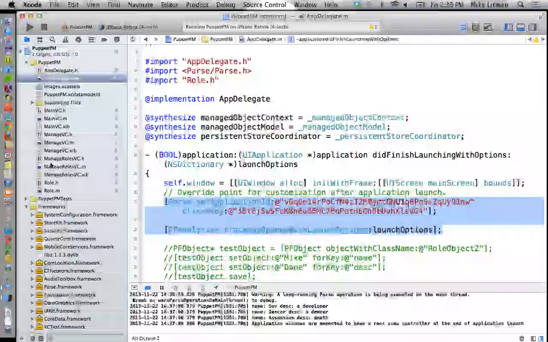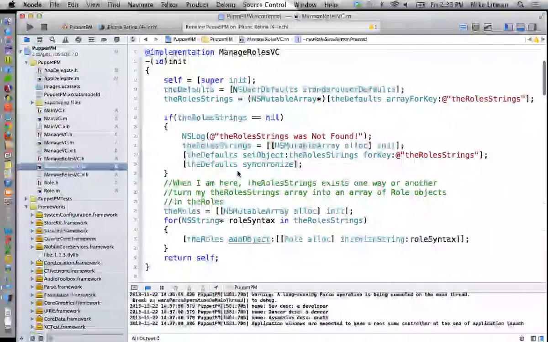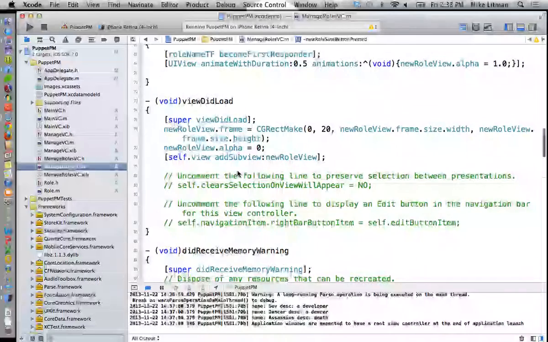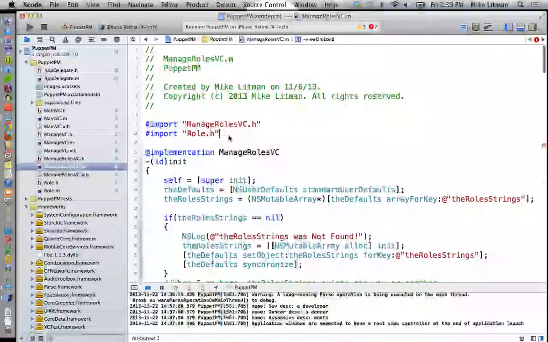We'll go over to manage roles.m, and why don't we just, for testing purposes real quick, go into viewDidLoad. We'll paste all that code in there that we had before, and we need to come up here and make sure we import the right things.